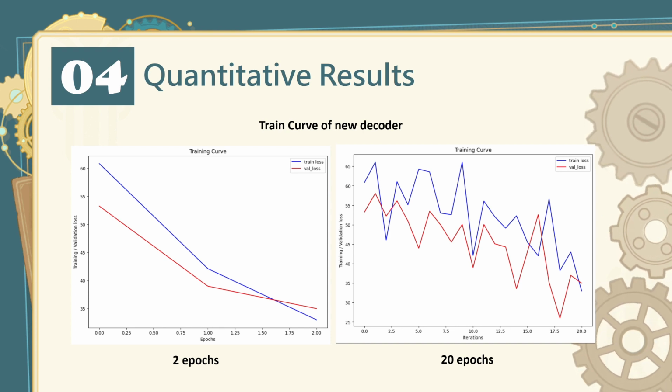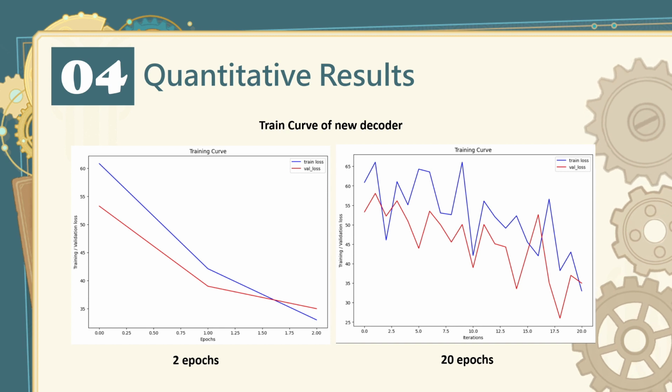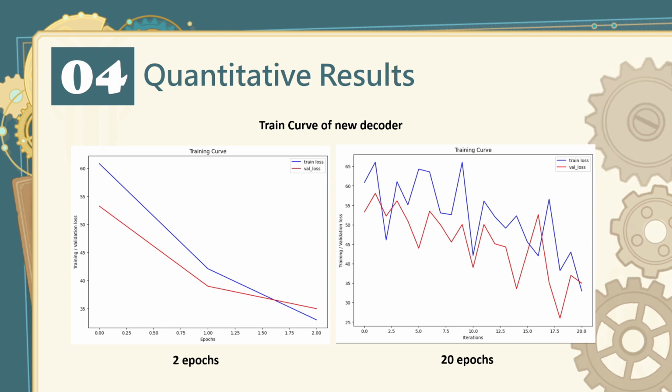Even when we bought more compute units, we were only able to get a maximum of 20 epochs before everything just broke down. But as you can see from the training curves, we predict that although the training curves are noisy, we could get a comparable performance to our fine-tuned model.